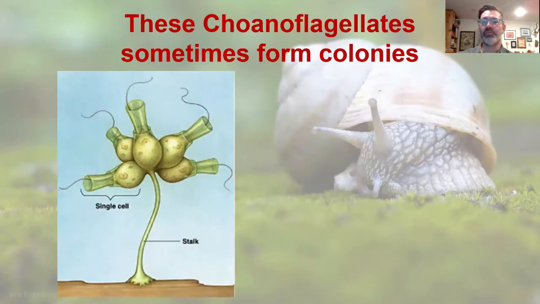And sometimes a handful of these choanoflagellates form a colony, where they share resources and may even have a stalk that connects them to the ground. So, just like plants, colonies form before being truly multicellular.